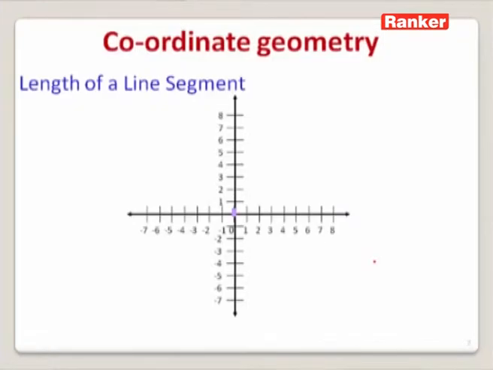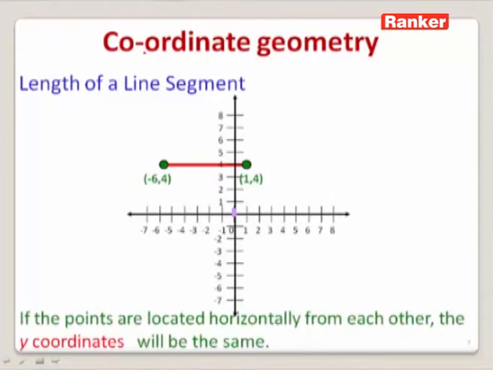For that, let us consider a coordinate axis with x and y coordinates, and the intersection of these axes is given by the origin, marked as 0. Now let us mark 2 points, -6, 4 and 1, 4. Joining these 2 points, we will get a line segment. If we observe these 2 points, we can find the y coordinates of these 2 points are the same. Also, we can see the line is parallel to the x-axis.